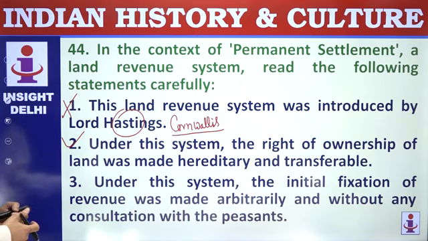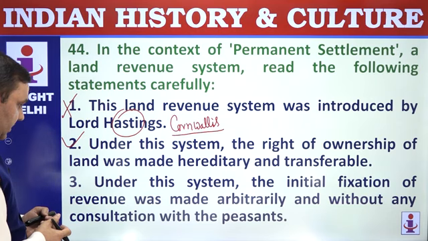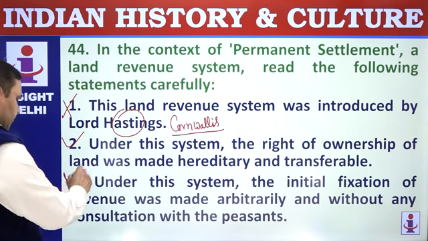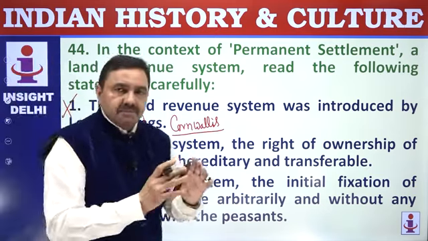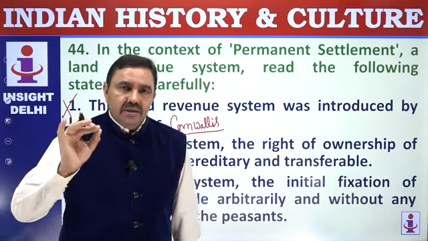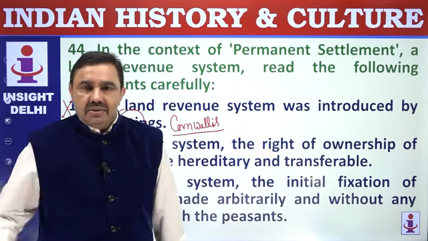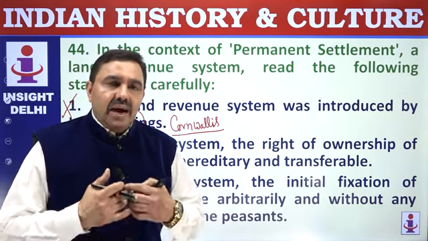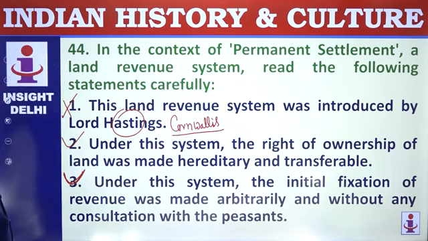Under the system, the initial fixation of revenue was made arbitrarily with or without any consultation with peasants. You can say so because revenue was fixed through highest bidding or auction method. Zamindars were asked to put forward bids, and anybody who put forward highest bid was declared as the zamindar. So peasants were not taken into consideration. Peasants were not part of the process. They had to just remain at the mercy of zamindar. 2 and 3 are correct.